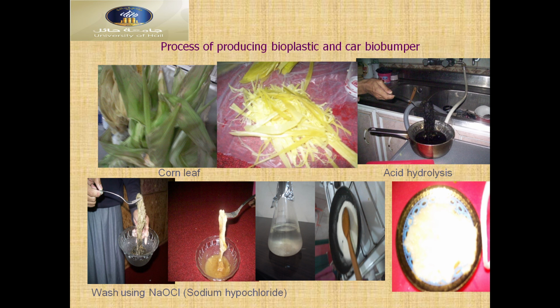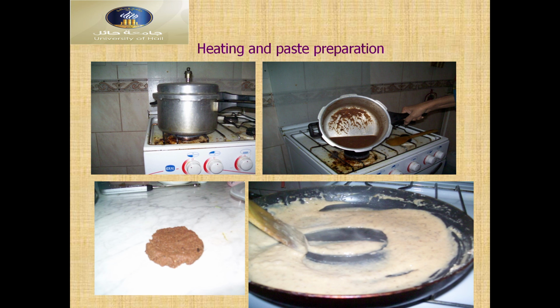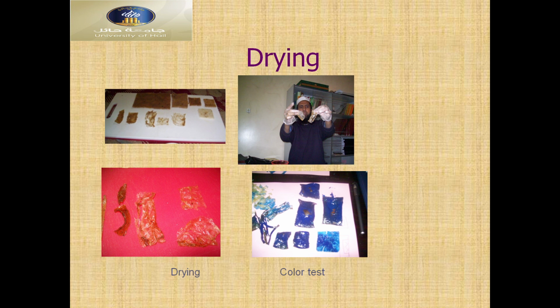And we have different types of materials within the process of the bioplastic car bumper, with acid hydrolysis producing nanoparticles. In short, you can see here the methods: acid hydrolysis, pyrolysis, and combustion. Nano-size particles by acid hydrolysis, and there are also different types of measurement. And then heating and plastic preparation. These are the topics. You can see here drying and testing, different types of color test, and then drying of different types of plastics from these materials, horn materials, and banana peel materials.